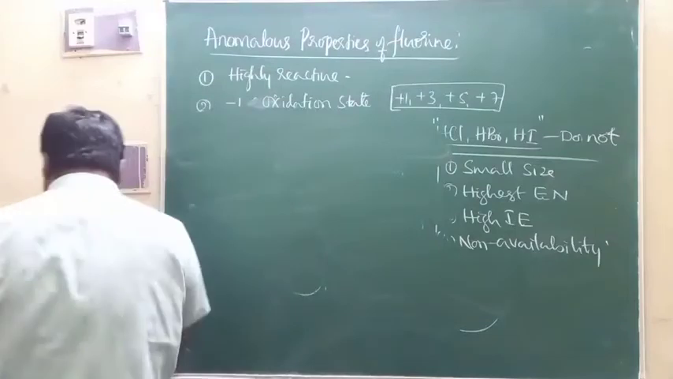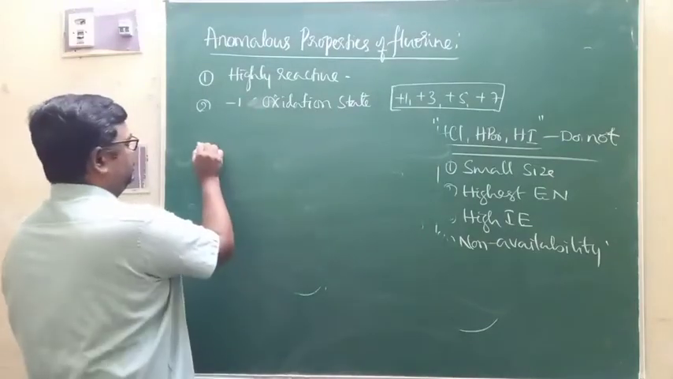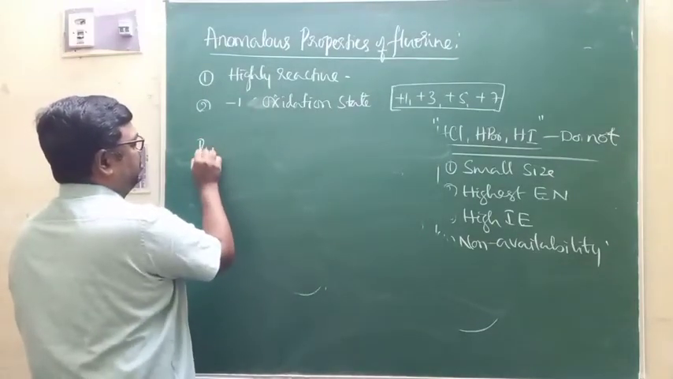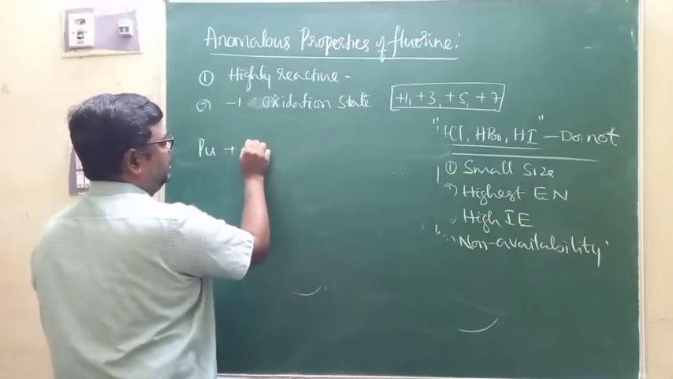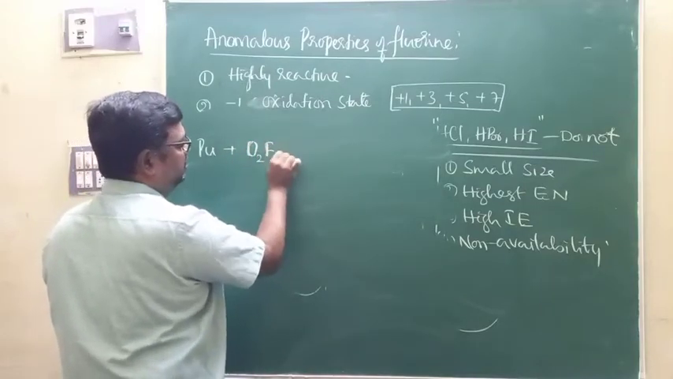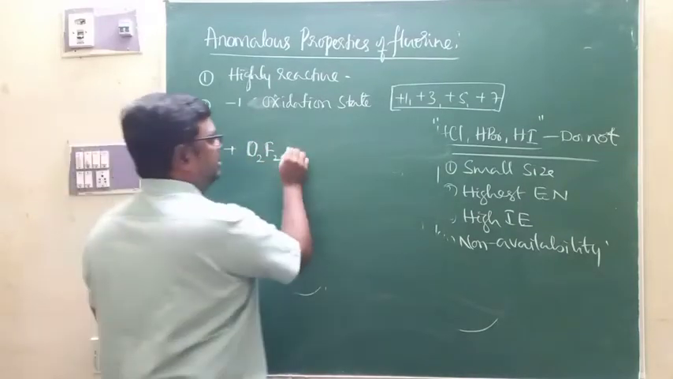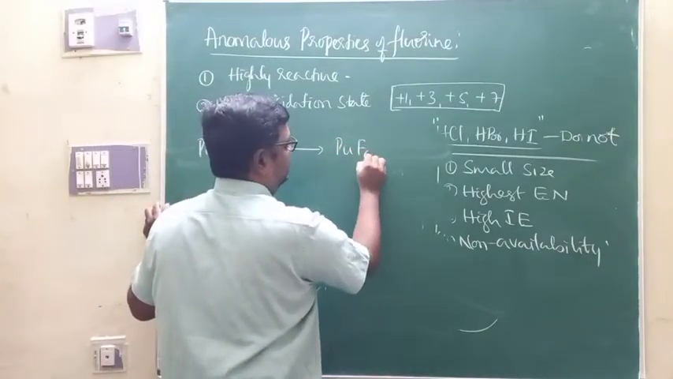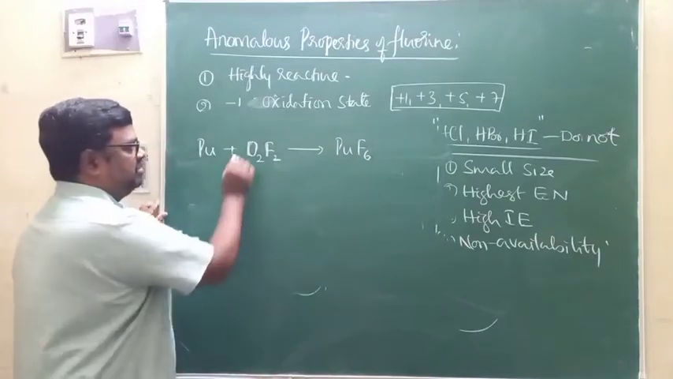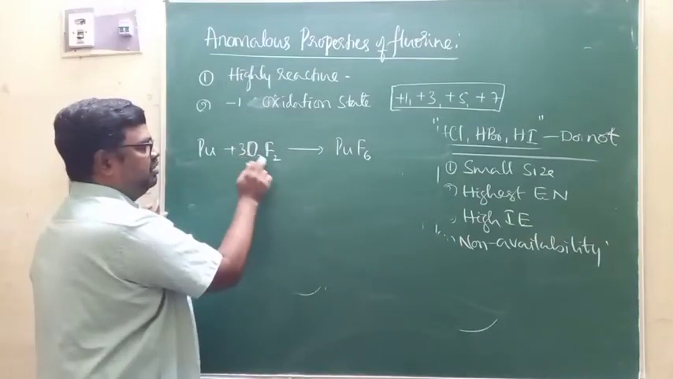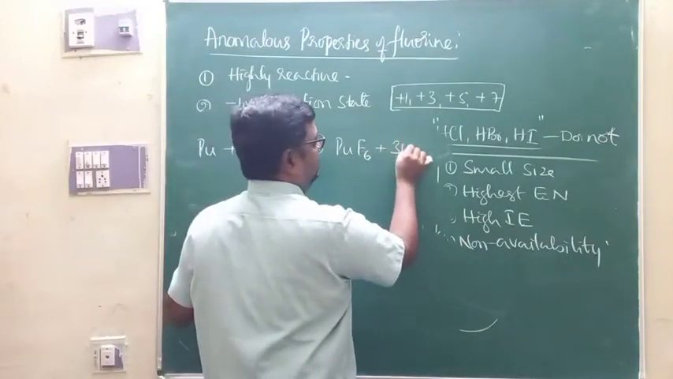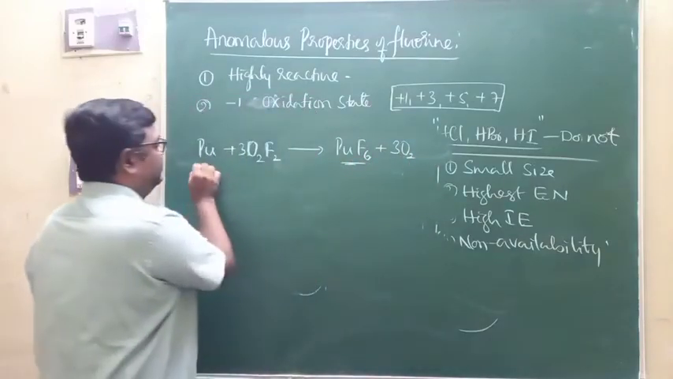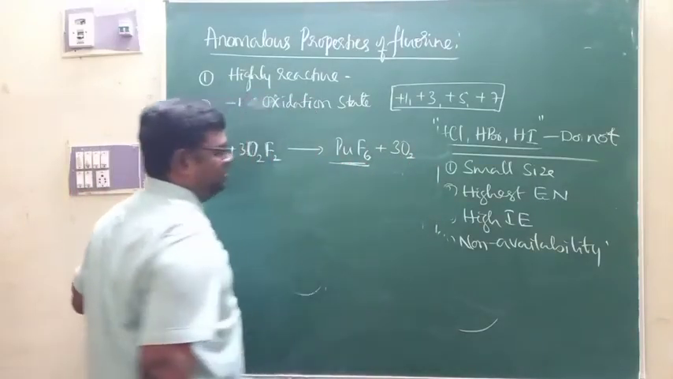OF2 and O2F2 are very good fluorinating agents. Because of that, they can bring about fluorination of plutonium. That is, when O2F2, or dioxygen difluoride, reacts with plutonium, it is converted into plutonium hexafluoride. And of course, you need 3O2F2, and of course 3O2. This is the conversion of plutonium into plutonium hexafluoride.